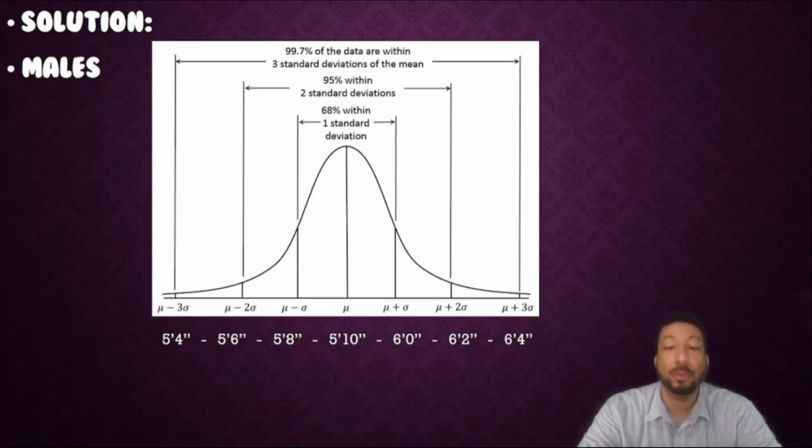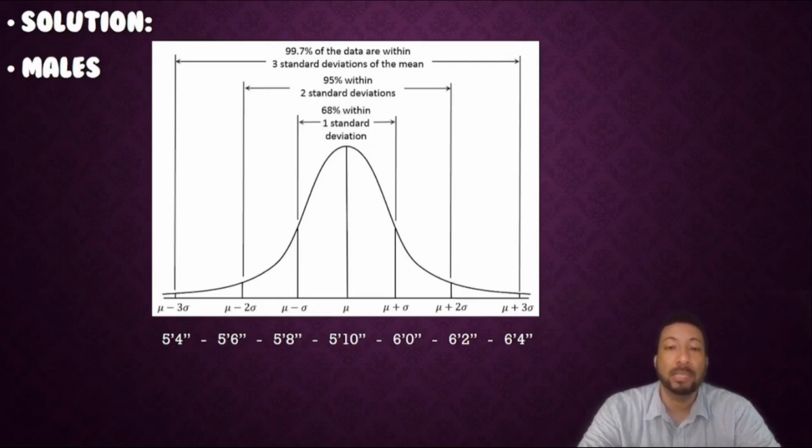The average was 5 feet 10 inches as stated. Their standard deviation was 2 inches. So that means that one standard deviation above 5 feet 10 inches would be 5 feet 12 inches, or in other words, 6 feet 0 inches. Another 2 above that would be 6 feet 2 inches. And another 2 above that would be 6 feet 4 inches. Below the average of 5 feet 10 inches, you would go down by 2 inches as well. So you would have 5 feet 8 inches, one standard deviation below, 5 feet 6 inches below that, and 5 feet 4 inches below that.